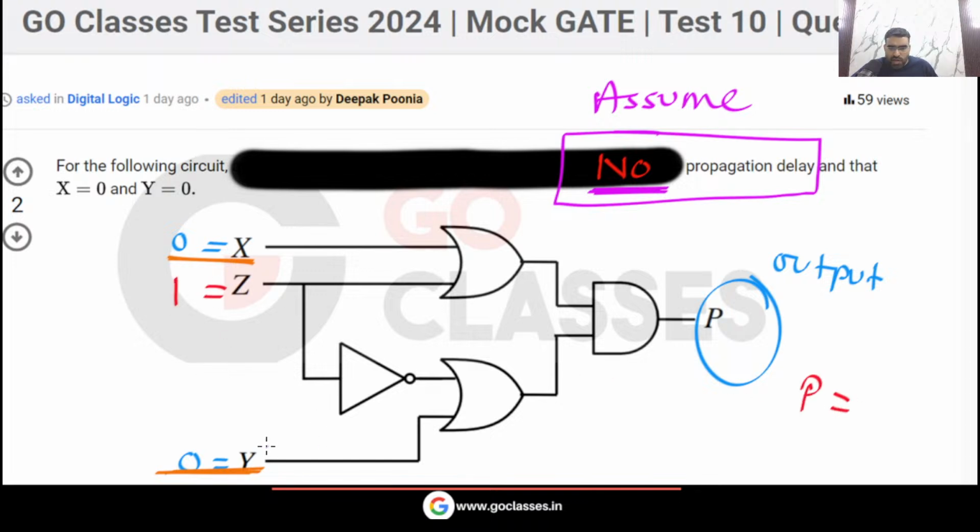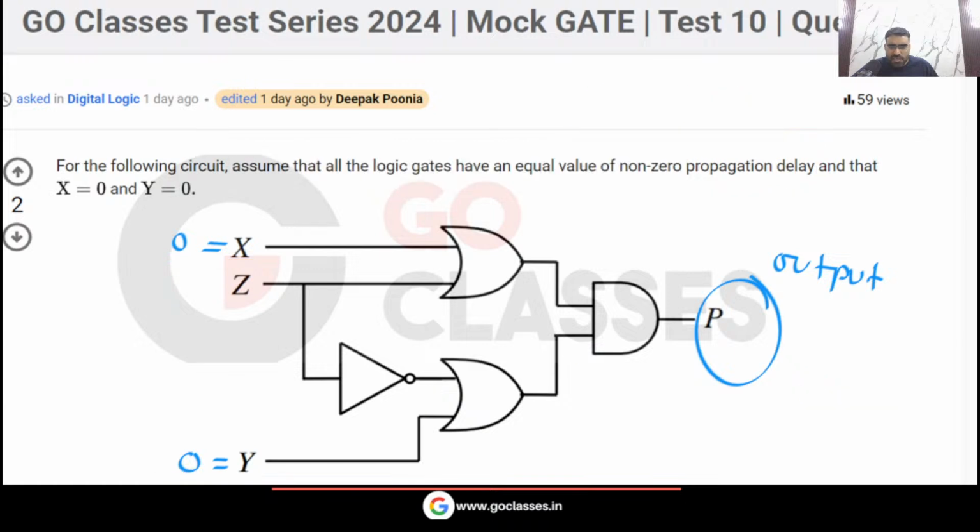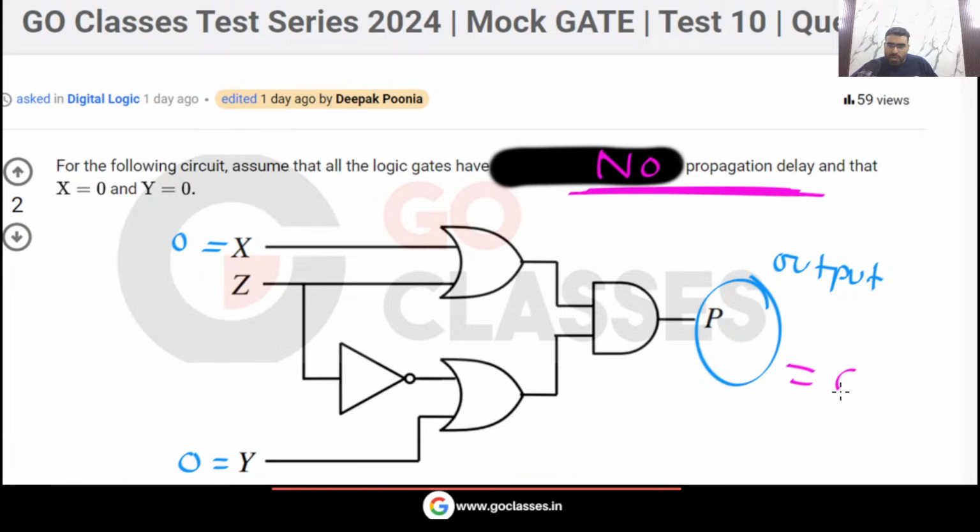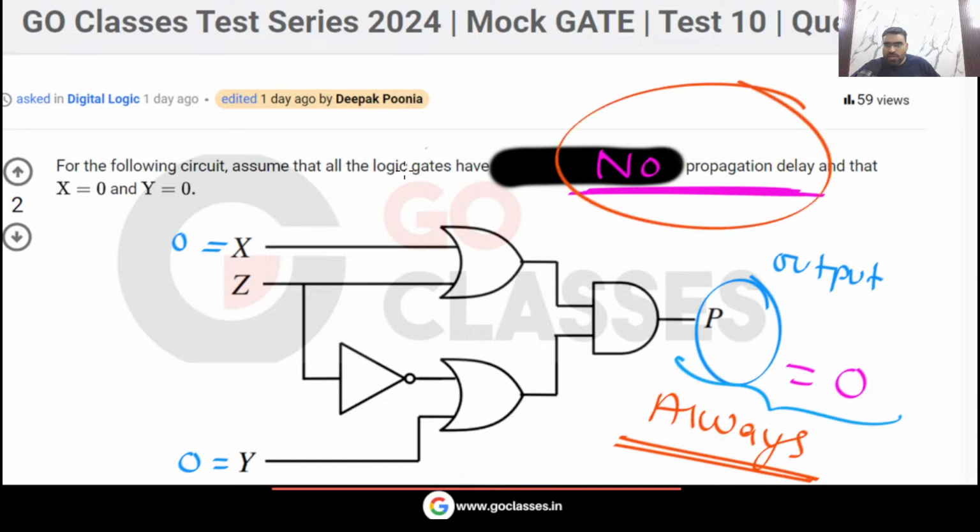If I take z equal to 1, then again you can notice that this p will become 0. Again p will become 0. So what I am telling you is, whatever value you take, if you assume there is no propagation delay, then in this situation the output must always remain 0. Can I say output must always remain 0? Yes or no? Do you agree with me?